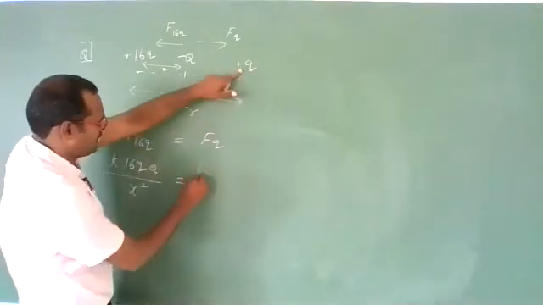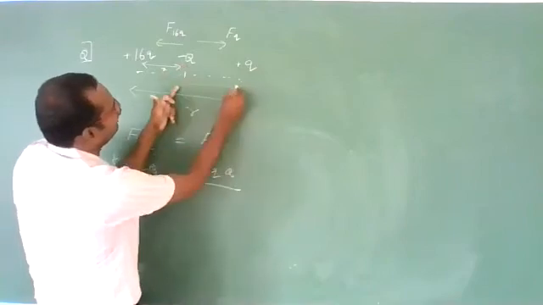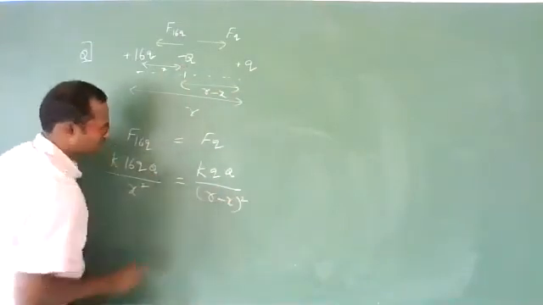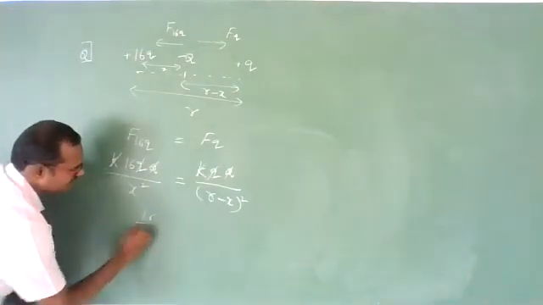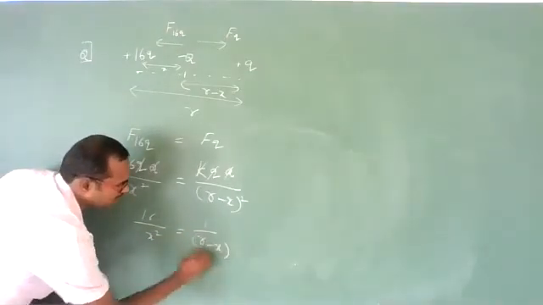And due to this, K Q capital Q divided by this distance, how much? It is r minus x. Yes, r minus x whole square. K small q capital Q cancel. You'll get 16 by x square is equal to 1 by (r minus x) whole square.